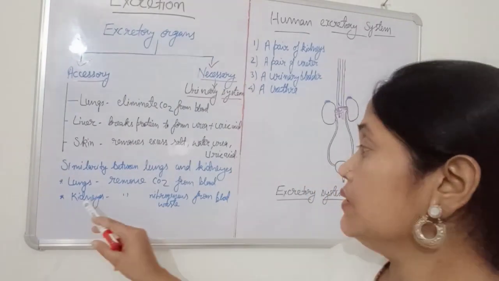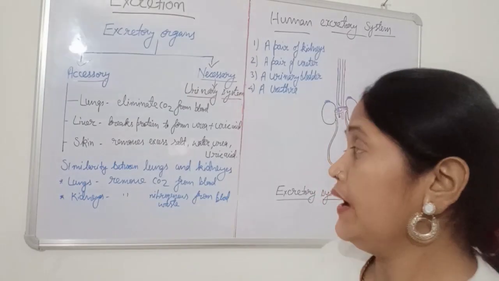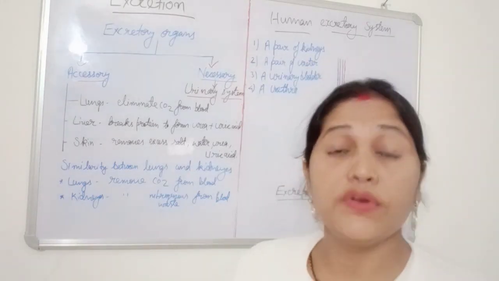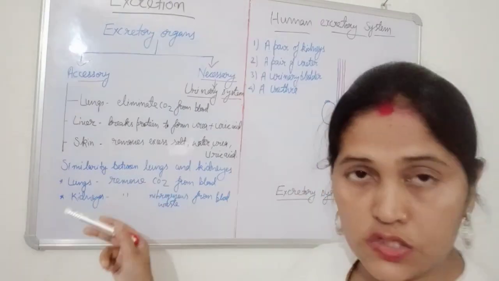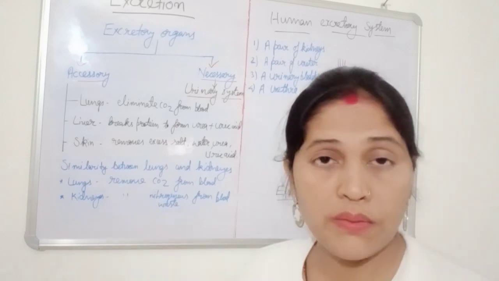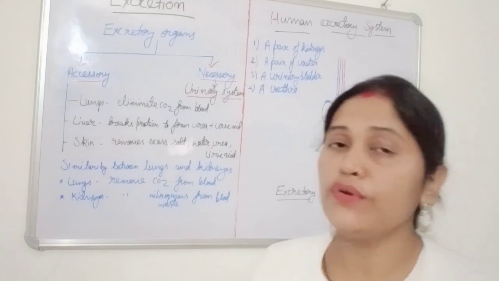Okay, so kidneys eliminate nitrogenous waste from blood. In such a manner it purifies, it filters blood. Okay, so lungs, in a different way, eliminate CO2 and kidneys eliminate nitrogenous waste. Both purify the blood.